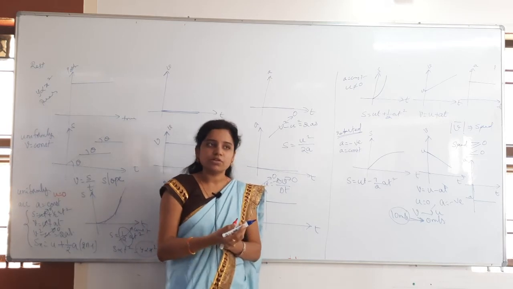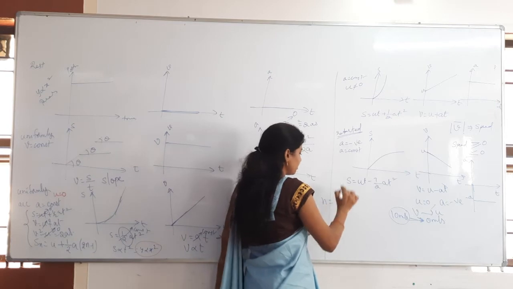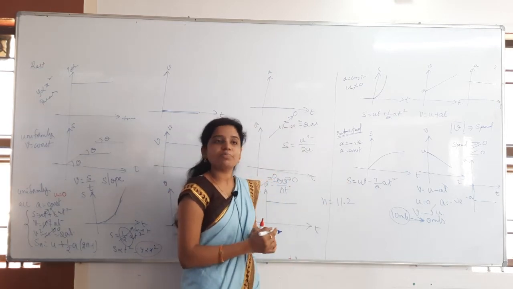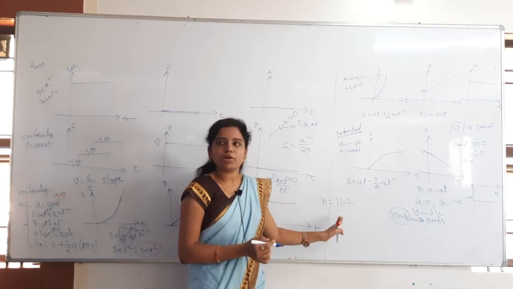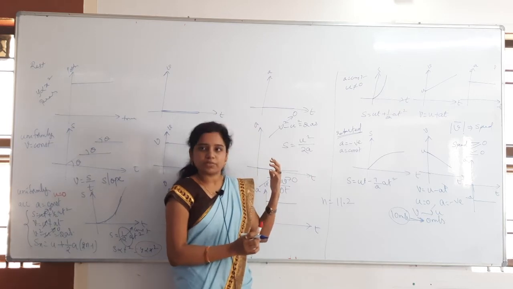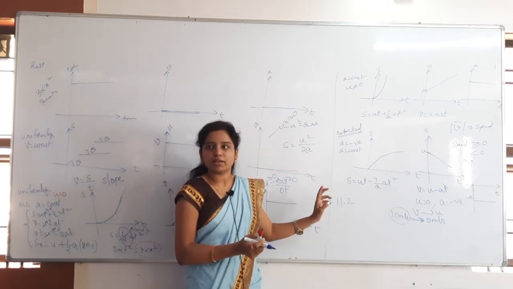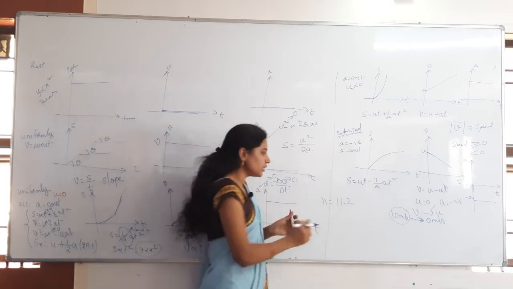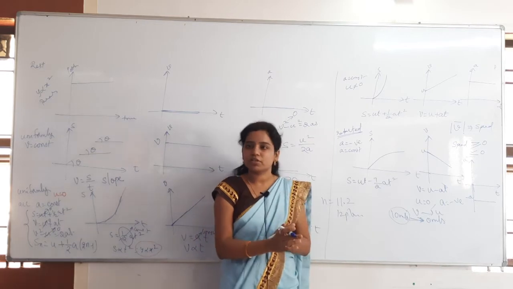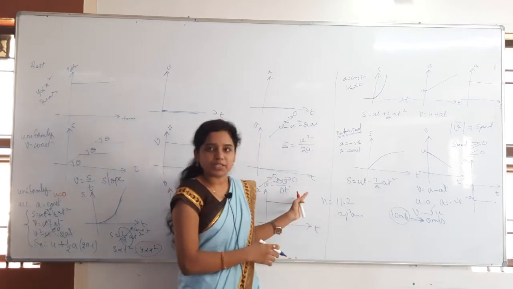Then in that we have seen the number of planks also. Whenever I say n is equal to 11.2, how many planks are required? 12 planks. More than 11.2 planks are required, meaning 11 is finished. In which one is it travelling again? 0.2 distance, the 12th plank. So 12 planks are required, and then we have seen that velocity becomes 1/20th of the original velocity. This kind of problems we have seen. That is the stopping distance concept.